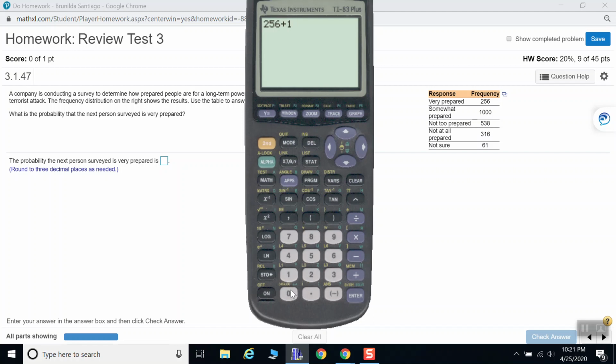So 256 plus 1,000 plus 538 plus 316 plus 61. Your denominator is 2,171. The ones that are very prepared are 256 out of 2,171. They want the answer rounded to 3 decimal places, so 0.118.